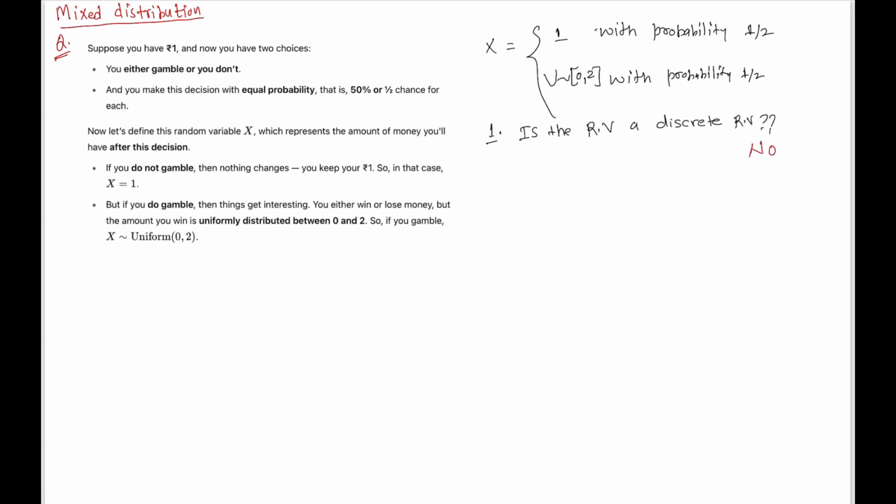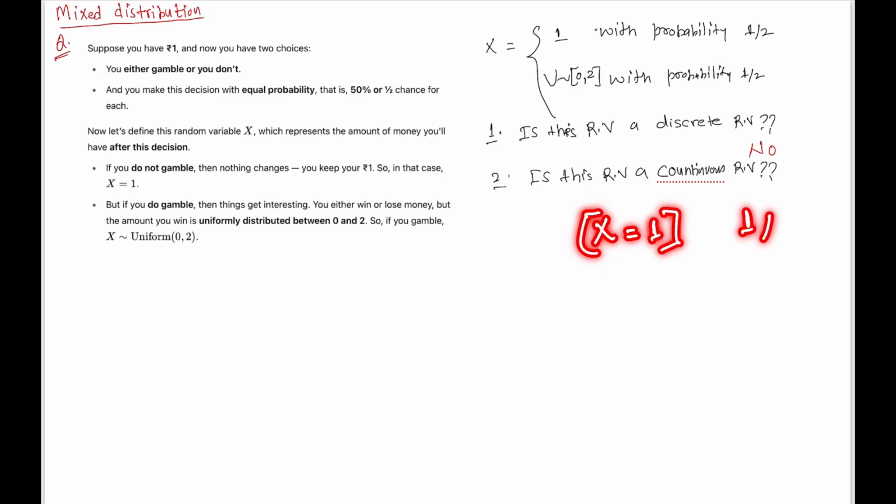Let me ask the next question: is this random variable a continuous random variable? No. Why? Because this random variable can take the exact value X equals 1 with probability half.